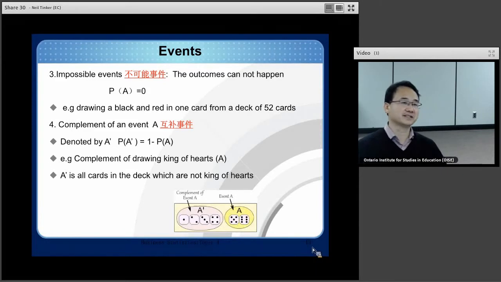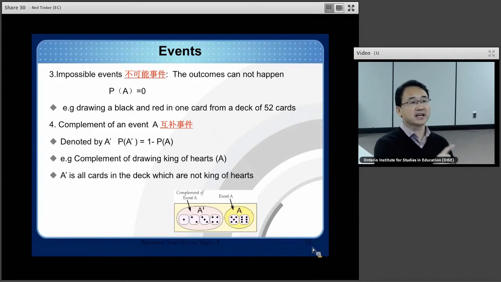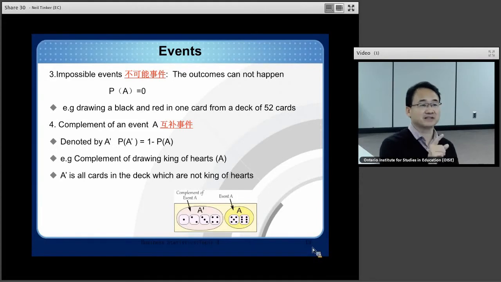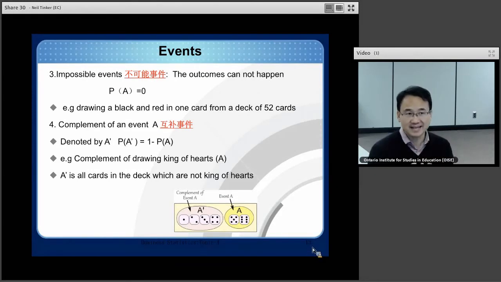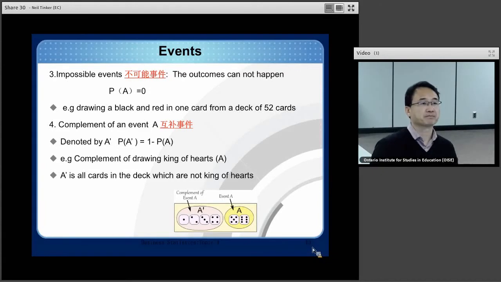And also look at this example. If we throw a dice, there are 6 outcomes: 1, 2, 3, 4, 5, 6. If event A includes 5 and 6, the complement of event A should be 1, 2, 3, 4. So the probability of event A plus the probability of the complement of event A should be 1. So that is the complement of event A.